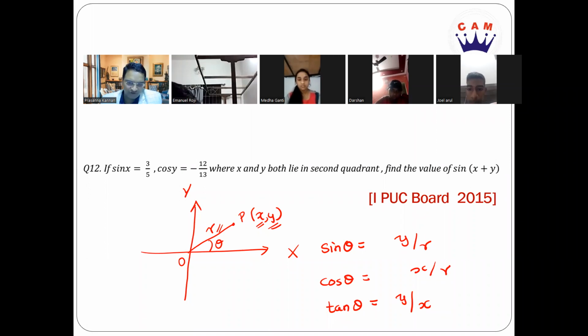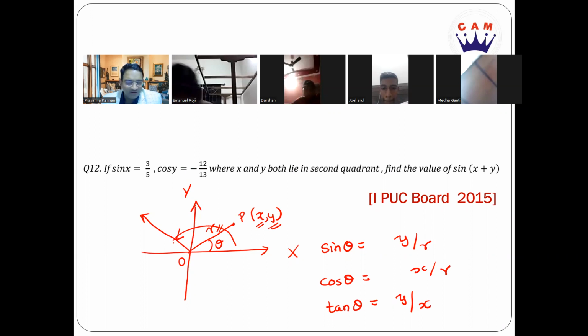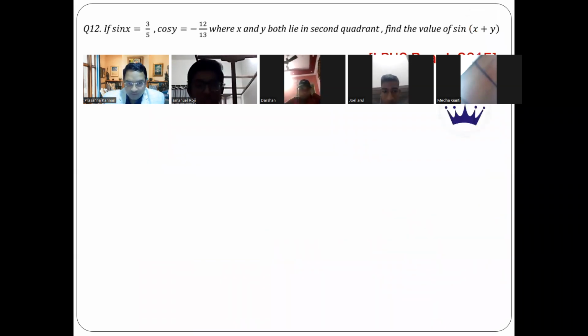The moment you have this definition, you don't have to talk about angles which are only less than 90 degrees. Suppose my point is here, where the angle is much larger. Even in this case, you can find out tan, cos, sin, everything just by knowing the ordinate and abscissa and the distance. Is it clear, students? Now, let's understand this.